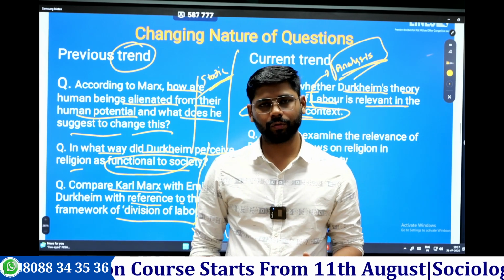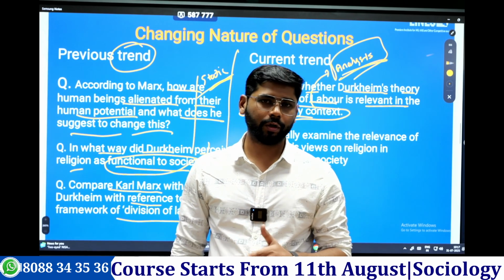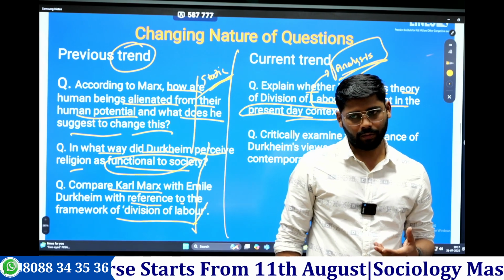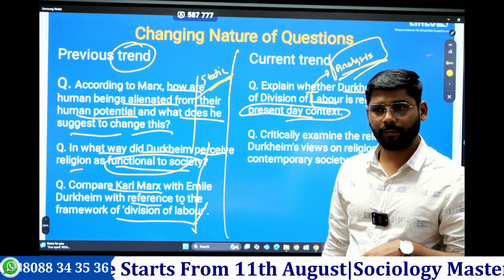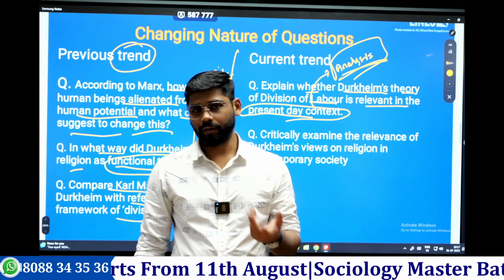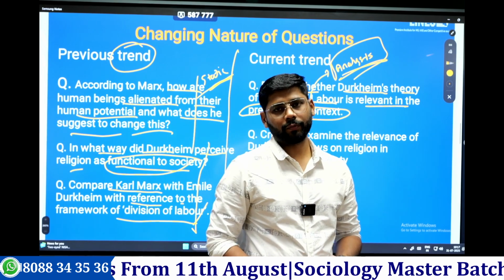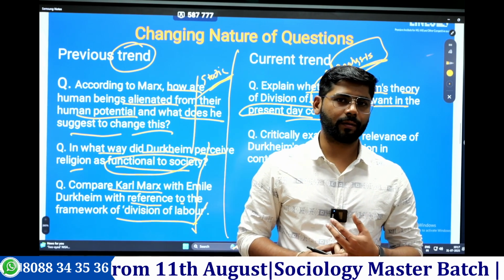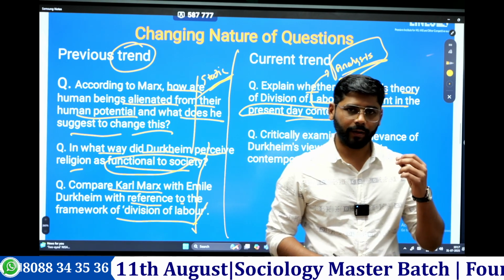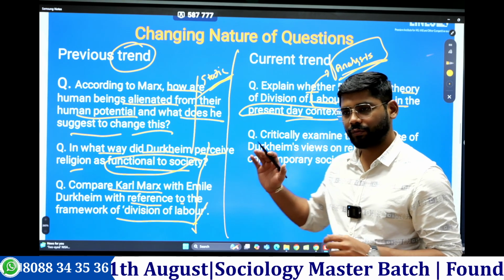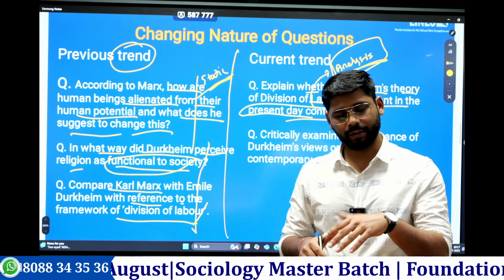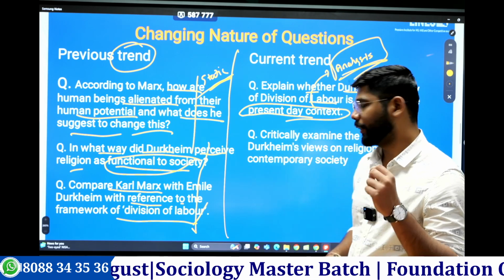And why do you need to do trend analysis? Because from notes making only, we are going to include this in our notes. Now they have asked about Durkheim's division of labor. Next time they might ask about Weber's bureaucracy, his action system, the Protestant ethic, the causal plural approach. They might ask for certain examples from there also. So when you make notes for these particular chapters, at that time we are going to write how it is relevant in present day. What the UPSC is focusing on now would be in our notes itself, so it is very easy for us to write it down in the actual examination.